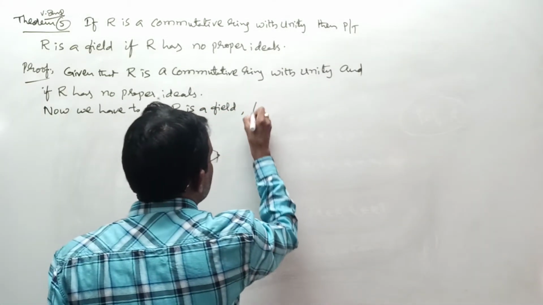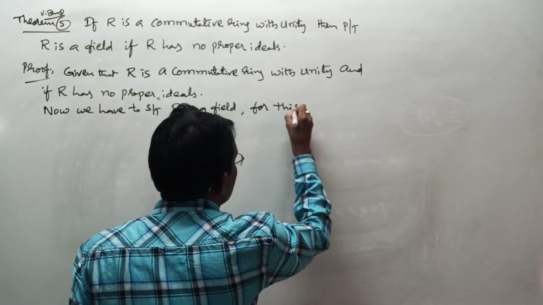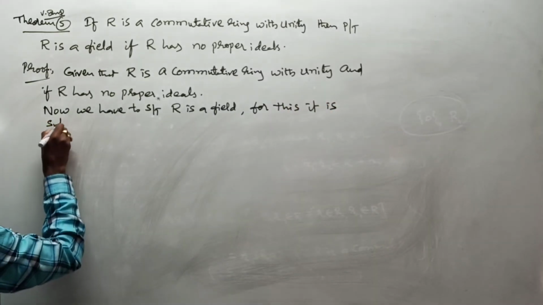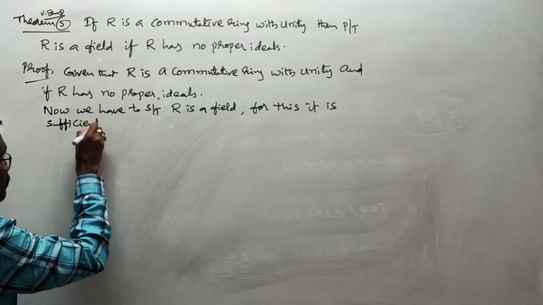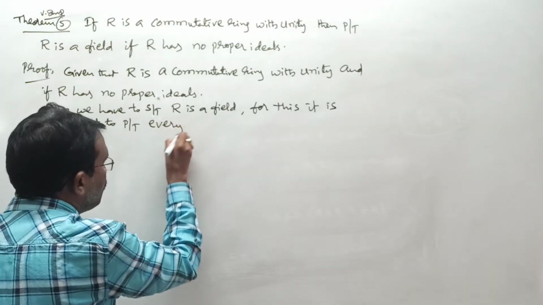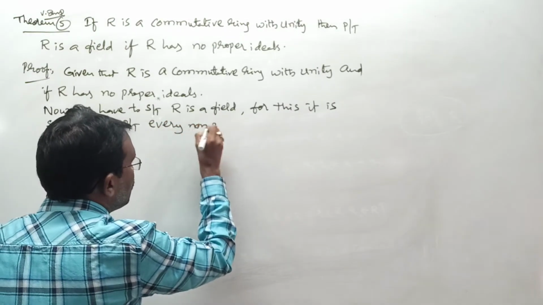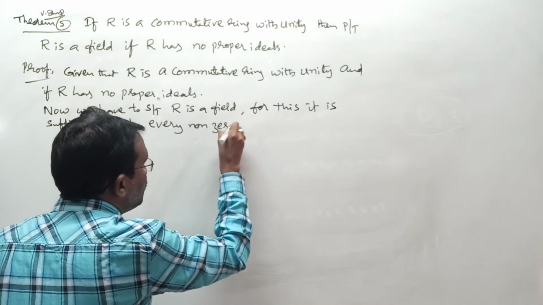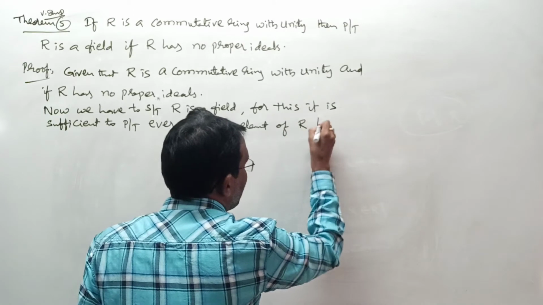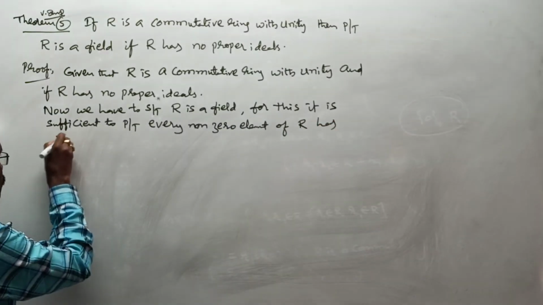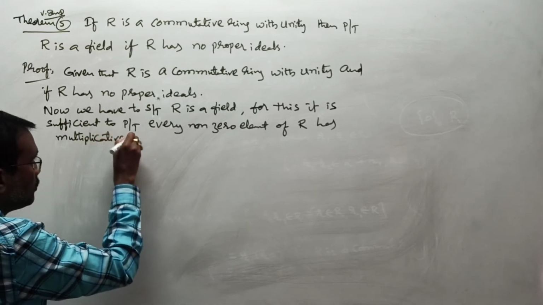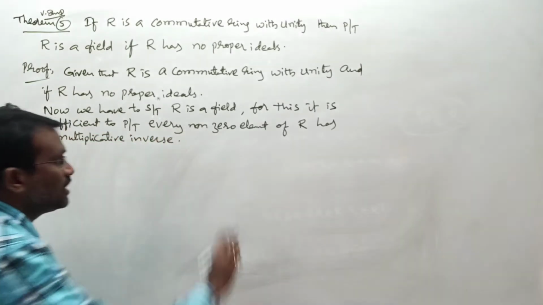For this it is sufficient to prove that every non-zero element of R has multiplicative inverse. If we can show this condition, it is enough, right?